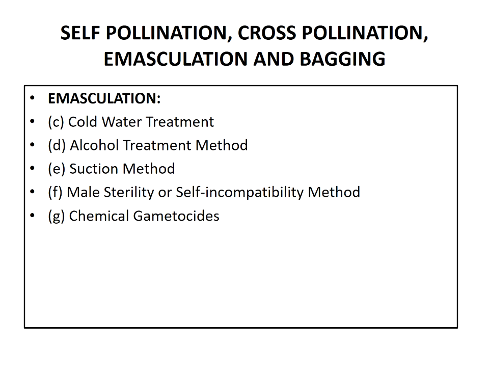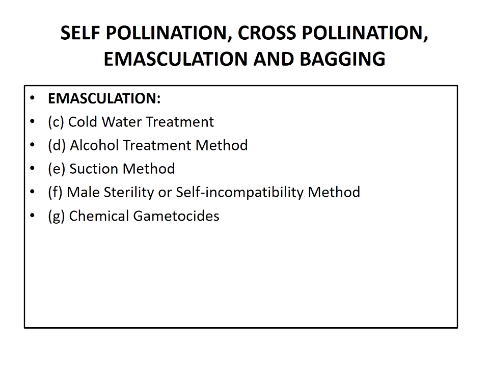Next method is the suction method. It is a mechanical method and is suitable for crops having minute flowers. So if the flowers are very minute, we are going to follow the suction method. In this method, the pressure is applied in such a way that only anthers are sucked out and other parts of the flower like the gynecium remain intact. However, in this method, 10 to 15% self-pollination takes place, and it is one of the major drawbacks of this method.